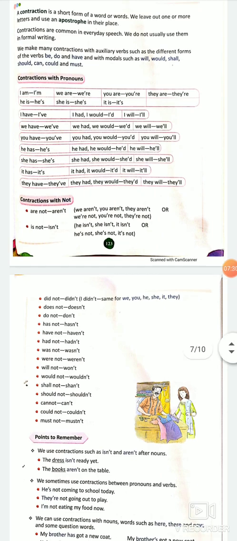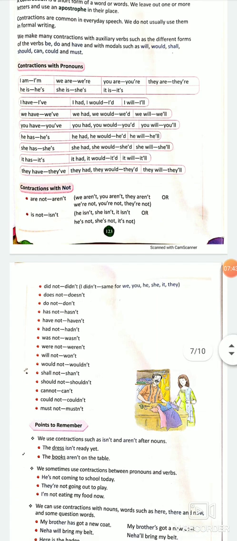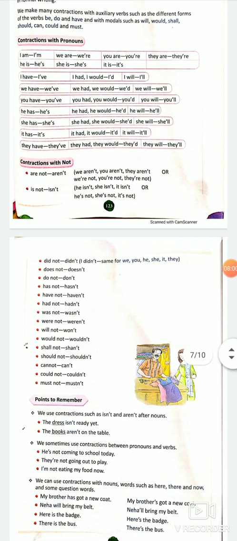They mean short form. See, I am, I apostrophe m, we are, we omit a. Omit means we cut out a from it. From am we have cut a, from are we have cut a. In you are, a is again omitted. They are, a is omitted. He is, i is omitted. She is, i is omitted. It is, i is omitted. If I talk about I have, we use only ve of have.